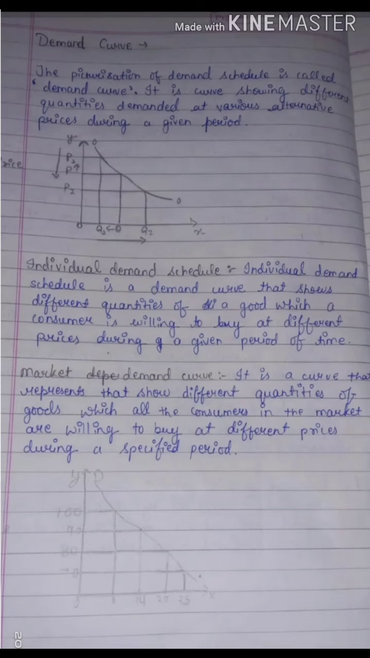Now what is market demand curve? It is again a graphical presentation of market demand schedule which shows that a group of consumers are willing to buy a particular good, okay, at different prices. So what is the quantity demanded by them at a particular price in a particular period of time? Okay.